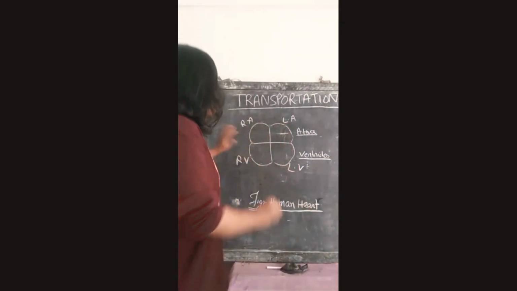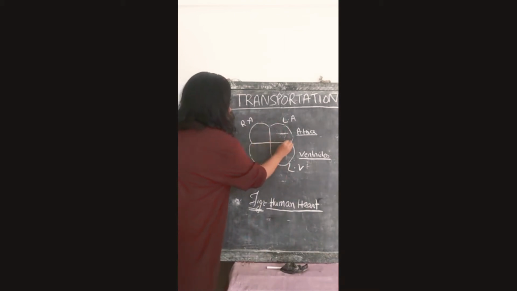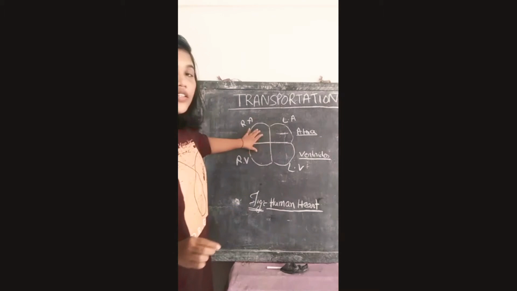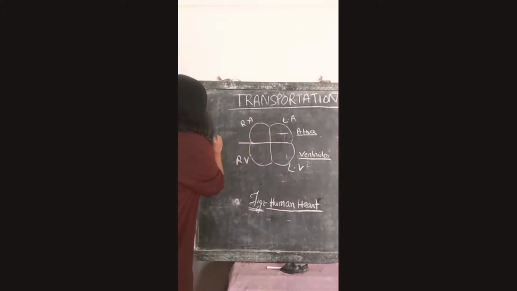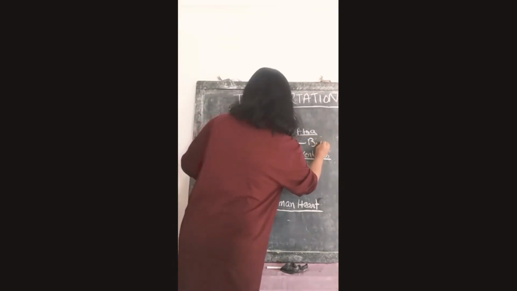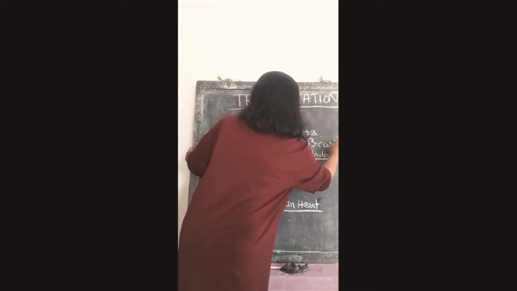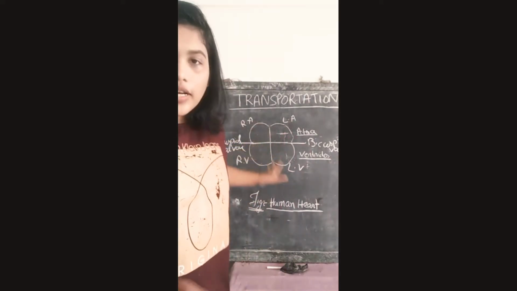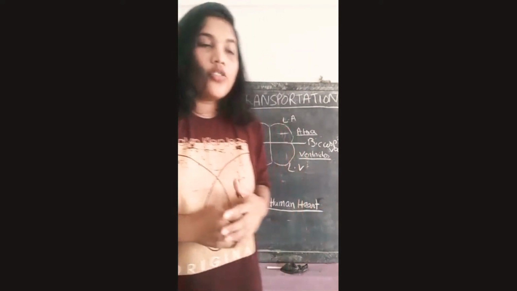The separation between the atria and ventricle is called the tricuspid valve, and this is called the bicuspid valve. So this is basically the structure of the human heart. Now let's see the mechanism.